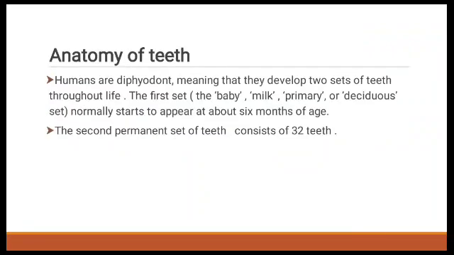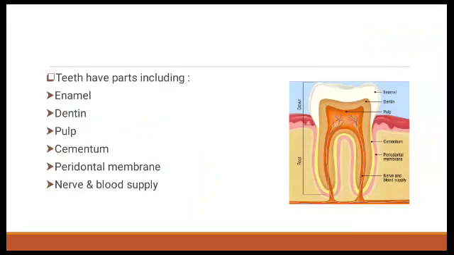Next point is the anatomy of teeth. Humans are diphyodont, meaning that they develop two sets of teeth throughout life. The first set, the baby, milk, primary or deciduous set, normally starts to appear at about 6 months of age. The second, permanent set of teeth consists of 32 teeth. The parts of the teeth include enamel, dentine, pulp, cementum, periodontal membrane, nerve and blood supply.